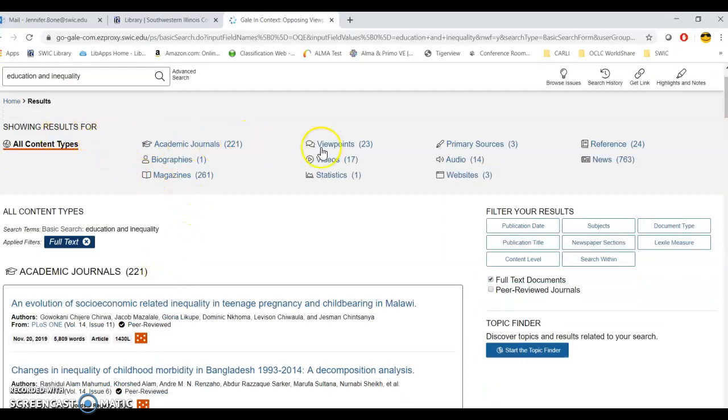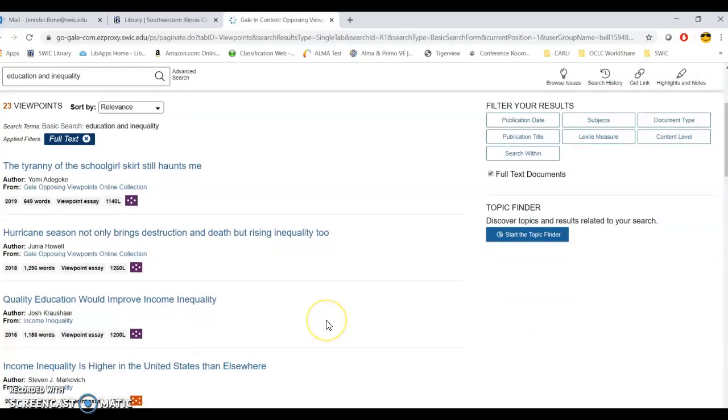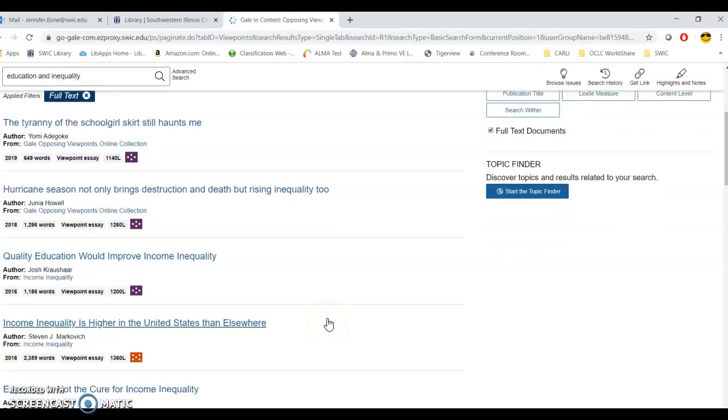Now across the top is the dashboard where you can see all the different types of material that you can get, from media, primary sources, audio files, and things like that. I think you'll have some luck with these viewpoint articles. So if you click on viewpoints, it'll have 23 after it, and that means there's going to be 23 items that appear. And some of them will be on topic for you, and some of them might be off topic for you.